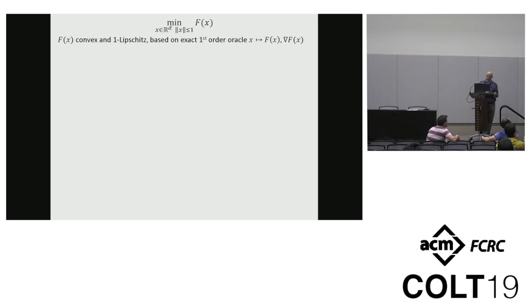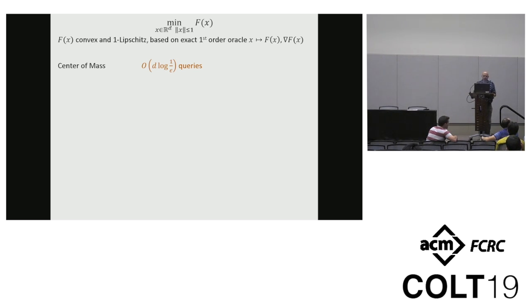Okay, so the problem we're dealing with is that we want to optimize a convex function, and for simplicity take what I consider the simplest optimization setting: a convex Lipschitz function over a bounded domain using an exact first order oracle. So there's nothing stochastic here. What we're going to be looking at is how many queries to the function, how many gradient evaluations, do we need in order to optimize. And we all know that the best we can do here is d log 1 over epsilon queries. This is in infinite dimensions. And this is attained, for example, by the center of mass algorithm.